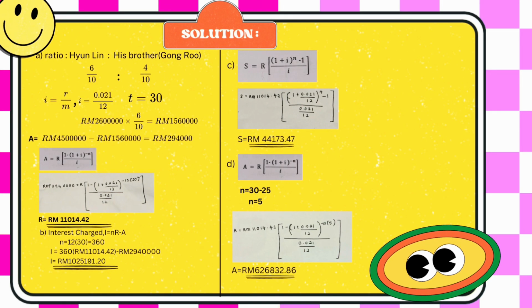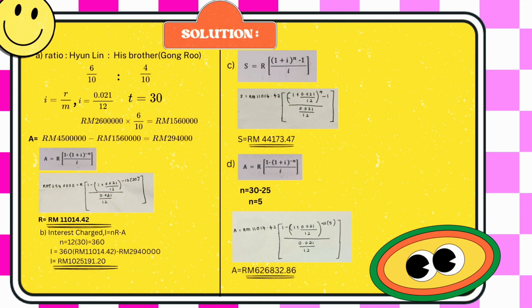So the solution of question A. So using the formula, 2,940,000 equals R [(1 minus (1 plus 0.021 over 12)^(negative 12 times 30)) divided by 0.021 over 12], and the answer of R is 11,040.42 ringgit.